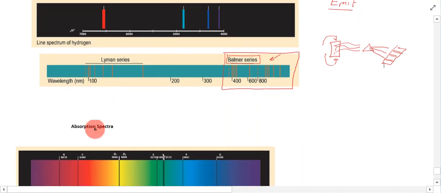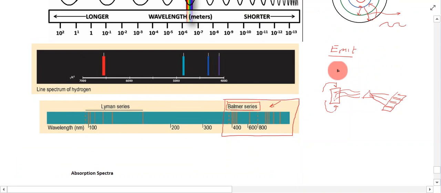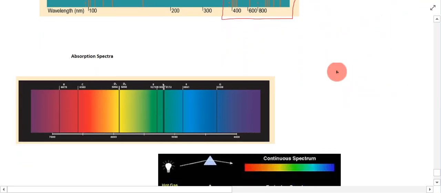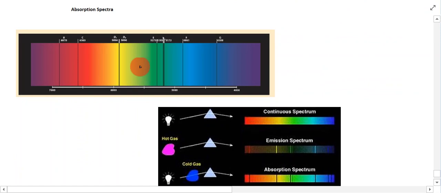Now, what I want to talk about is that not only do atoms emit light, but atoms can also absorb light as well. And this here is what's known as an absorption spectrum. So you can see here that we have all of the spectrum of light, going from red all the way over to purple. But you can see that some of the wavelengths of red light are absorbed, some of the wavelengths of yellow light are absorbed, and some of the wavelengths of blue and purple are absorbed as well. And this here is what's known as an absorption spectrum.